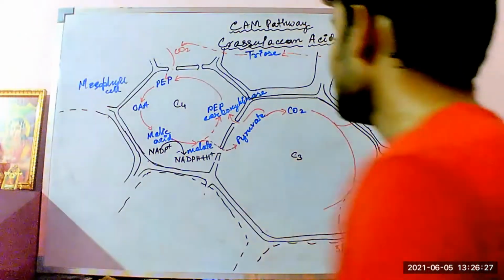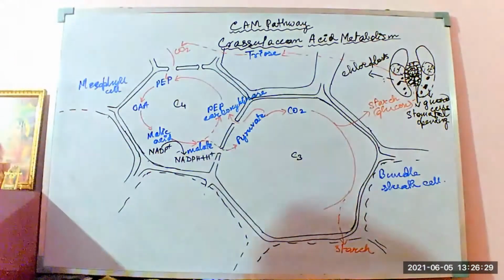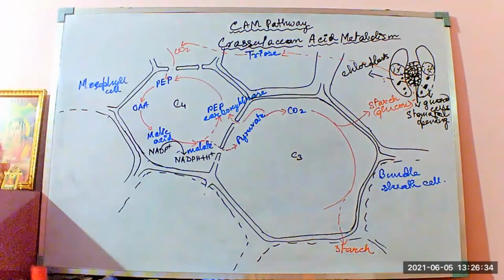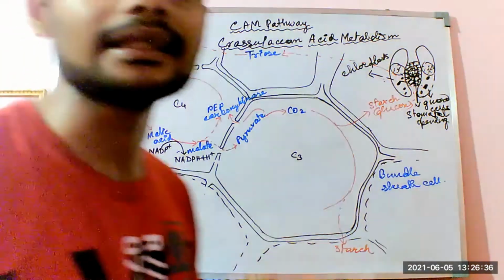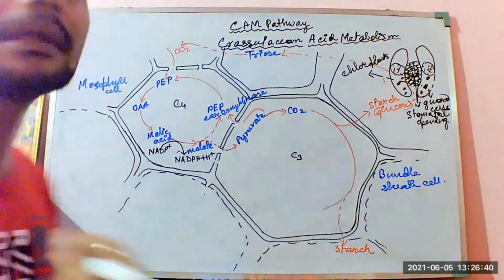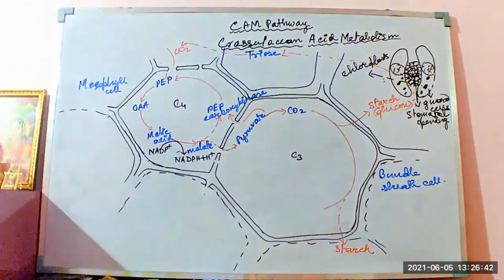And along with that, the H plus ions of the protons help in creating the proton gradient, which thereby helps in generating the ATP synthesis or chemiosmotic pathway that happens in the inner membrane of the mitochondria of the mesophyll tissue.